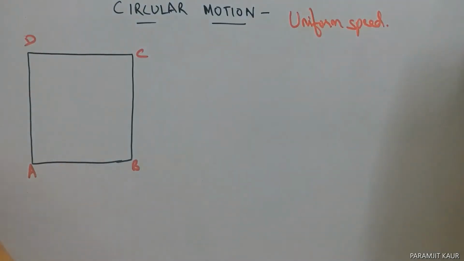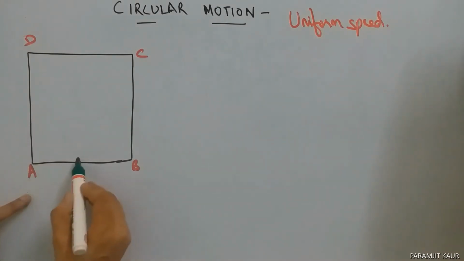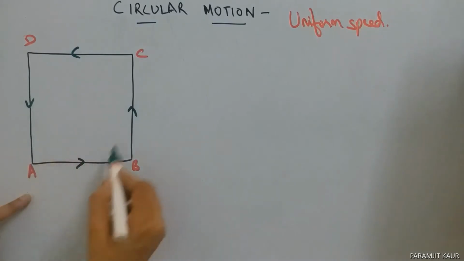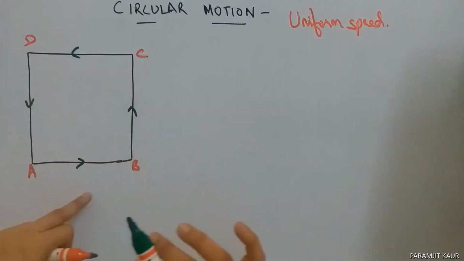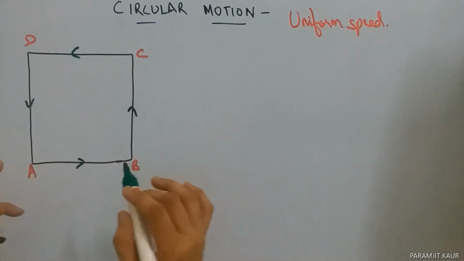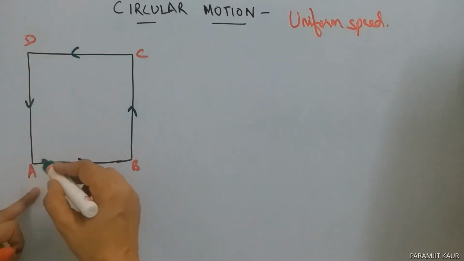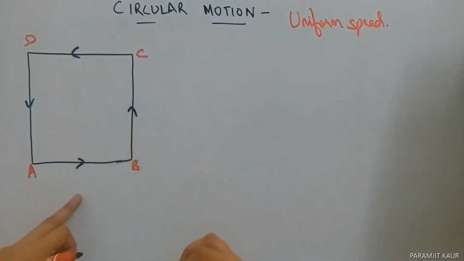So if he starts from A and comes back to A after covering one full square track, tell me, how many times has he changed his direction?